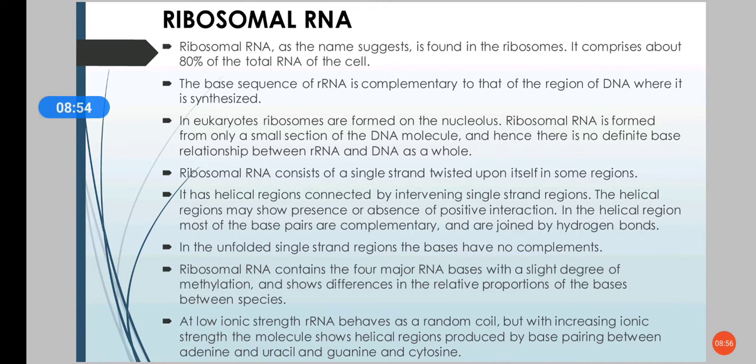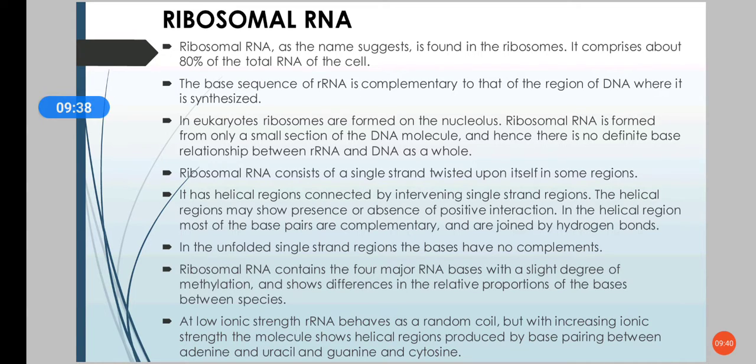The rRNA exists as a single strand that is twisted upon itself in some regions, that is, the complementarity regions. They will form bonds and twist upon themselves. Due to that, they have helical regions, but these are connected by intervening single stranded regions. In the helical region, most of the bases will be complementary and they are joined by hydrogen bonds. In the unfolded single stranded region, there will be no complements.